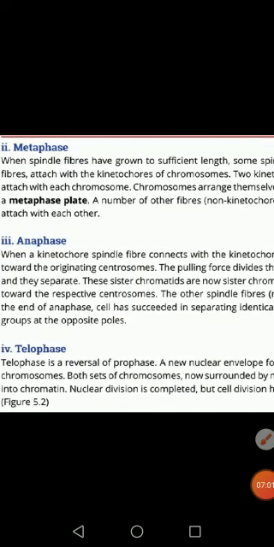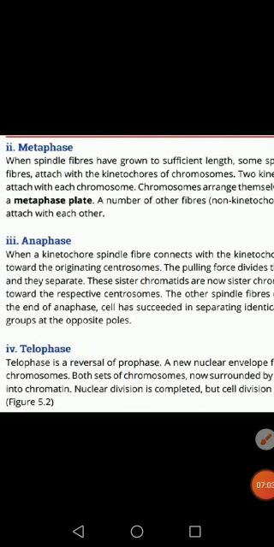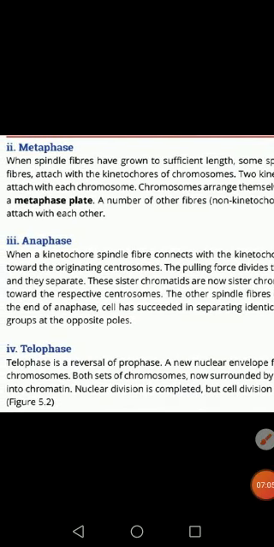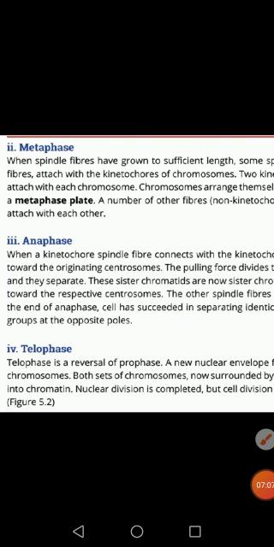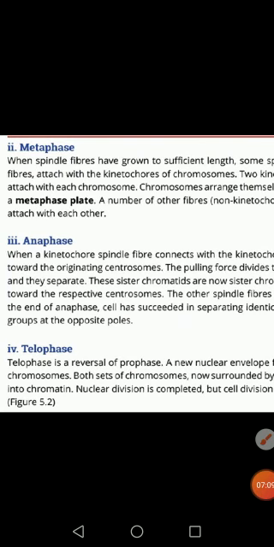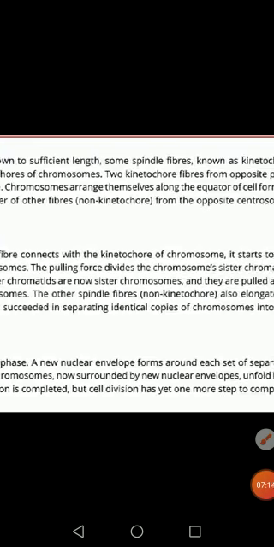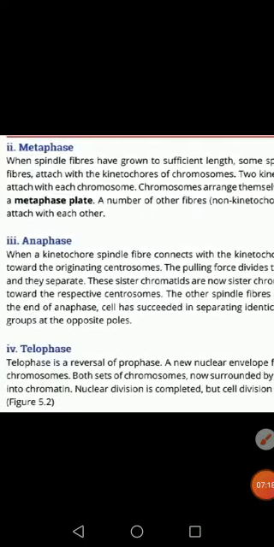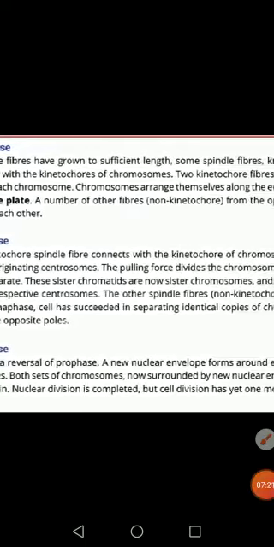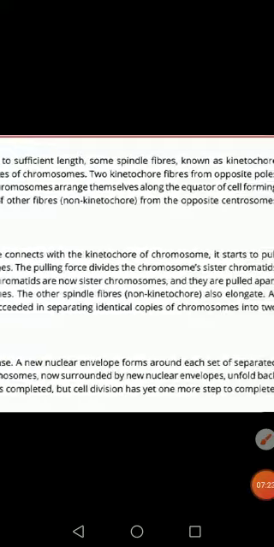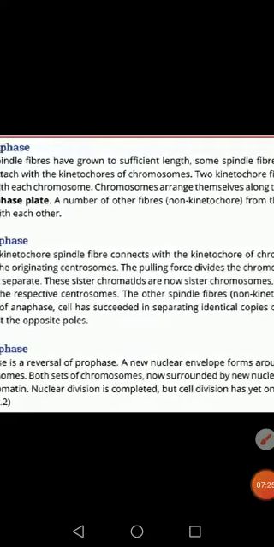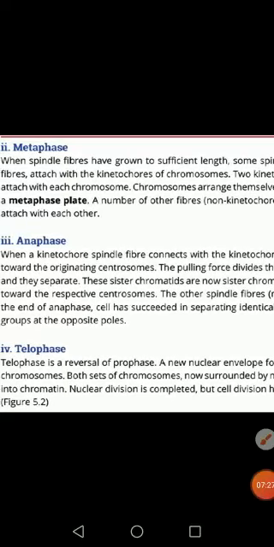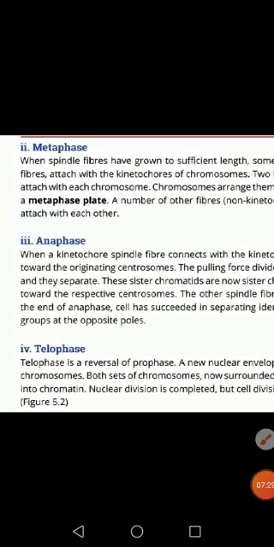Okay, the centrosome will pull with the help of kinetochore fibers, and the chromosomes will separate. The pulling force divides the chromosomes, sister chromatids, and they separate. These sister chromatids are known as sister chromosomes, and they pull apart towards the respective centrosomes. So these are the different changes that take place in anaphase.